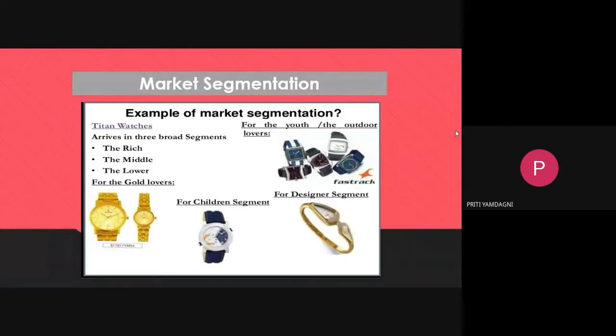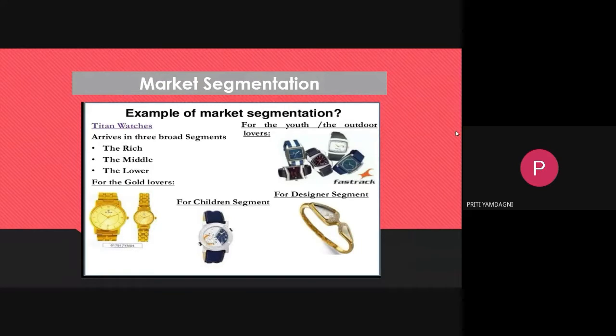Here on your slide, you can see there are some examples of how the market is segmented. It is shown. Titan watches arrive in three broad segments. You can see the rich, the middle, the lower. For the gold lovers, there are different segments. So that is for different segment people. Then for the children's segment, you can see the funky kind of watches they have designed.